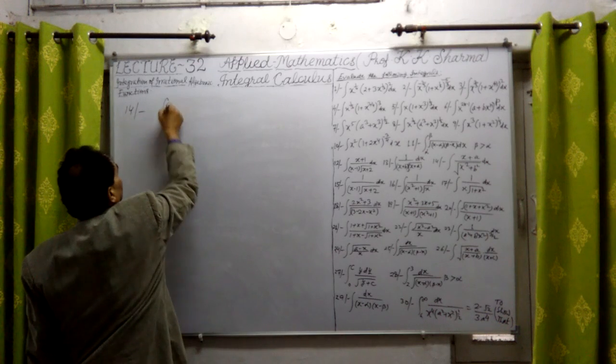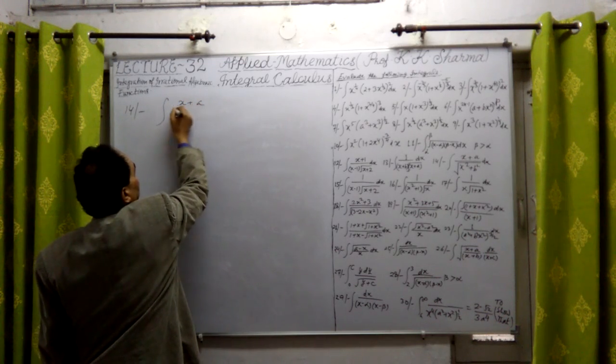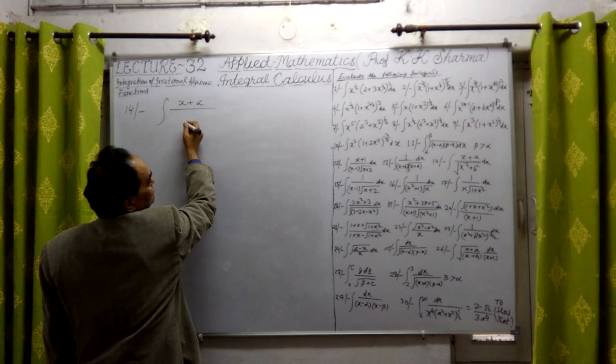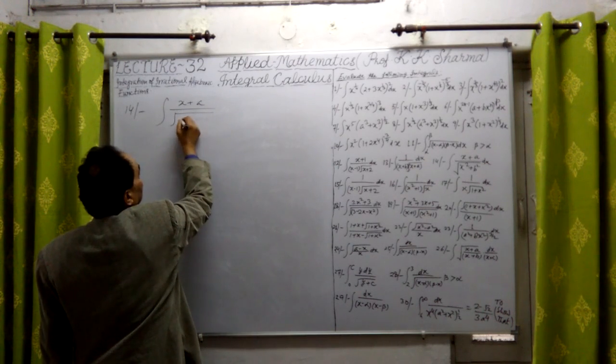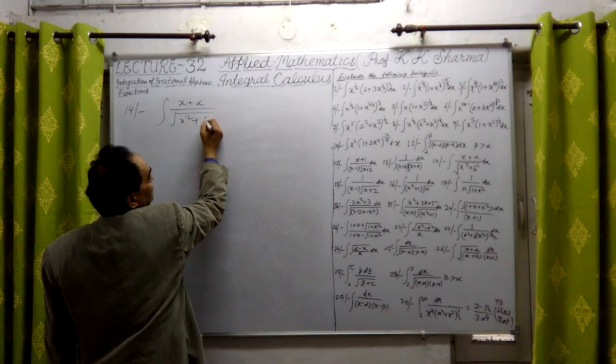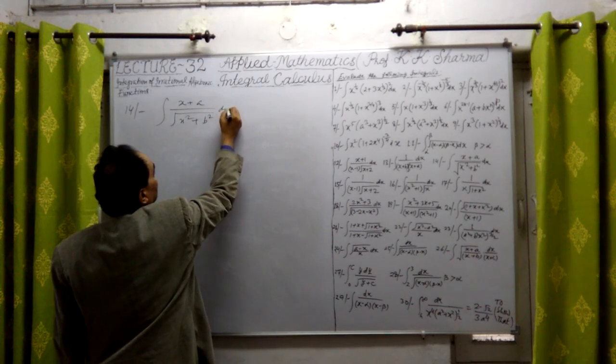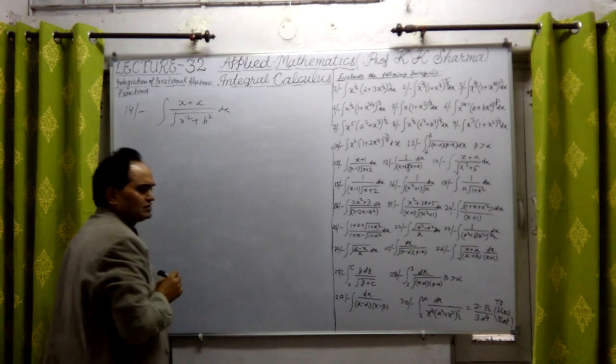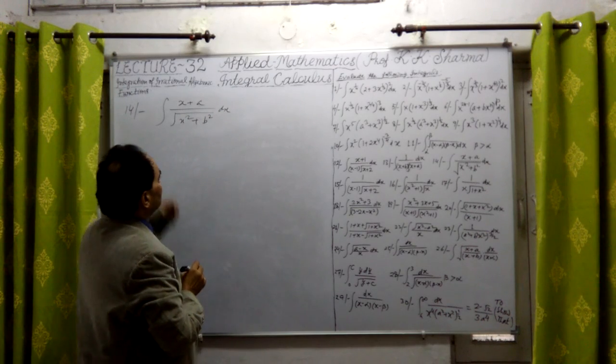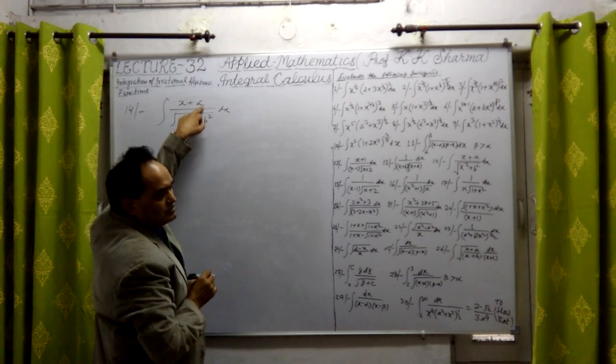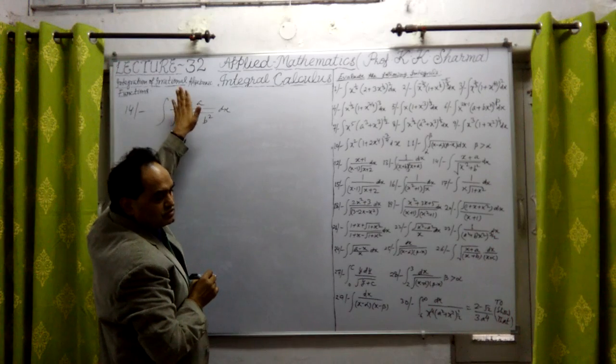This is integration of x plus a upon under root x square plus b square into dx. Now we can directly write it down. Otherwise we can take this x plus a is equal to, so this is a linear fraction.